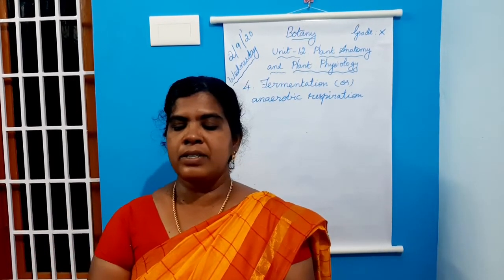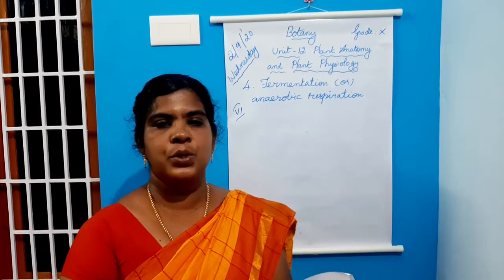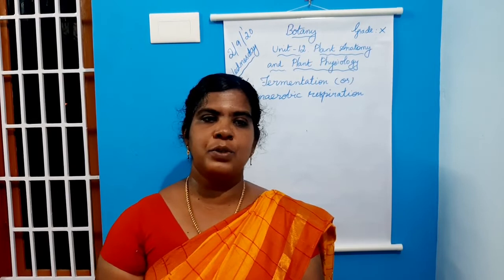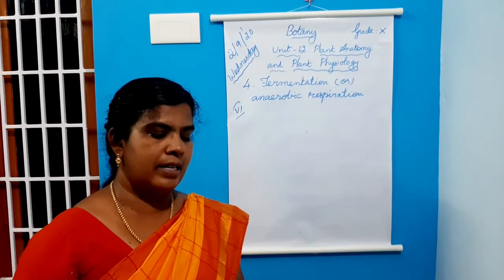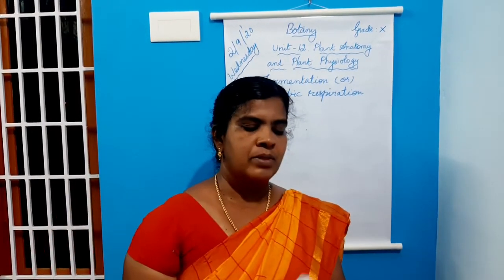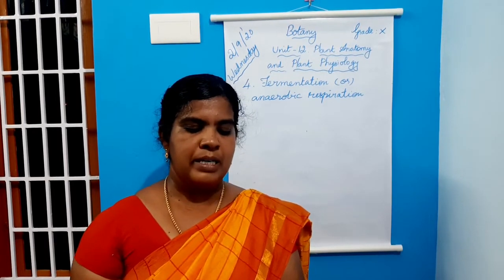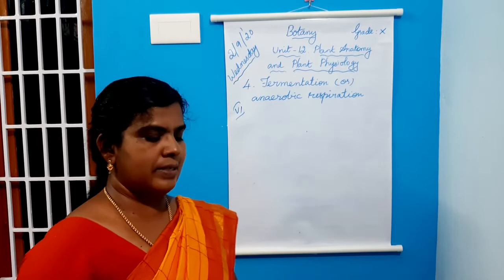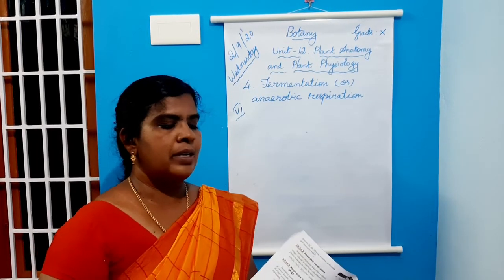Question number 8. Write the reaction for photosynthesis. It's given in page 181. Reaction only you have to write: 6CO2 plus 12H2O gives C6H12O6. That reaction you have to write.